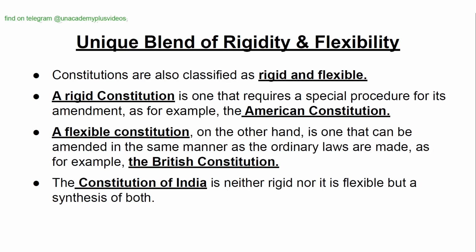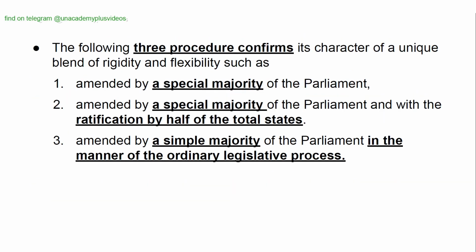Unique blend of rigidity and flexibility. Constitutions are also classified as rigid and flexible. A rigid constitution, for example, the American Constitution; a flexible constitution, for example, the British Constitution. The Constitution of India is neither rigid nor flexible, but a synthesis of both.